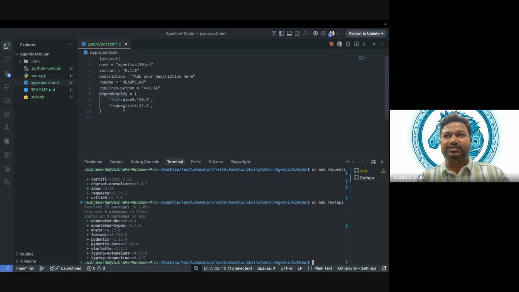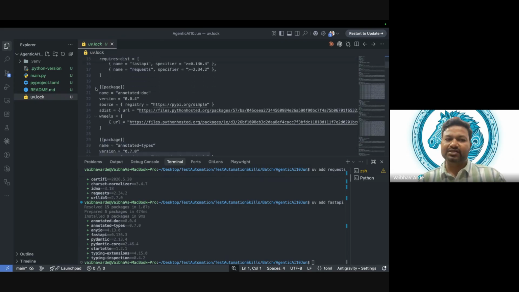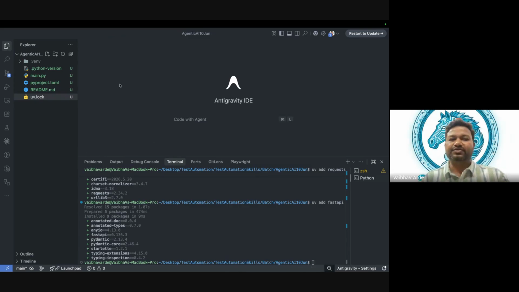Is that clear for you guys? Okay, again there is uv.log. We don't have to touch this file. It is having the same approach that we can see in JavaScript. Even in JavaScript we have package.log or something, some files are available. So similar files are here.